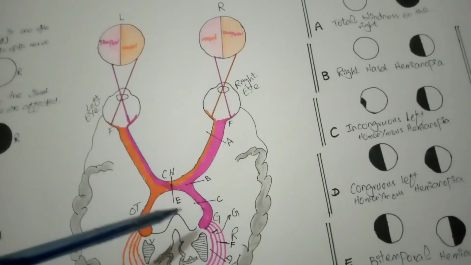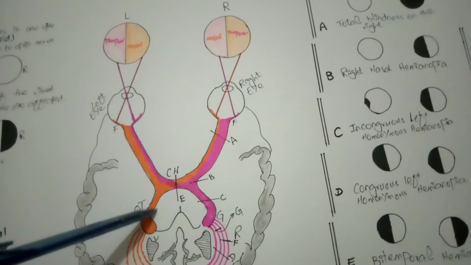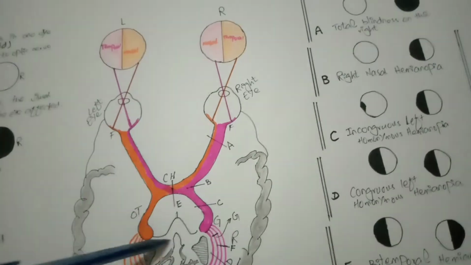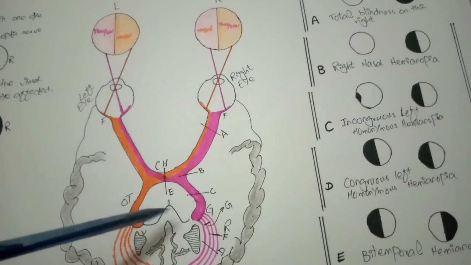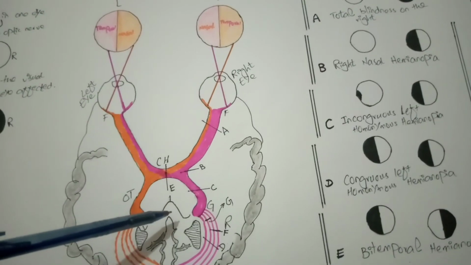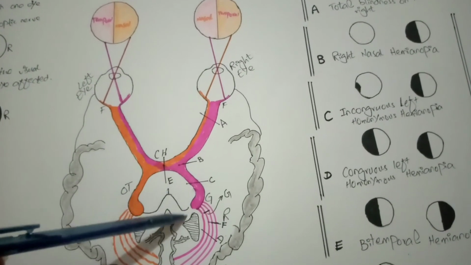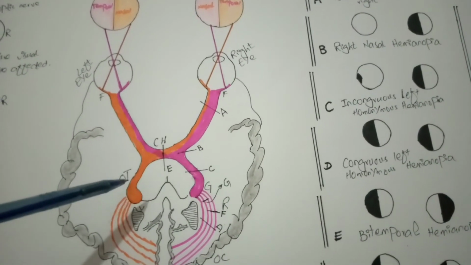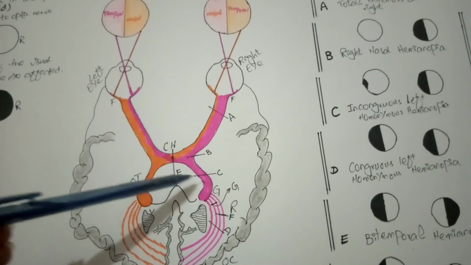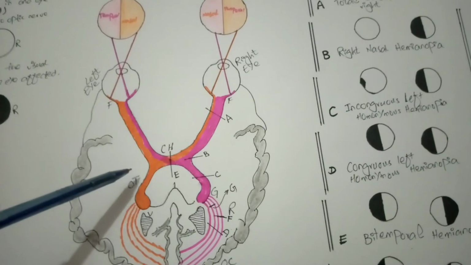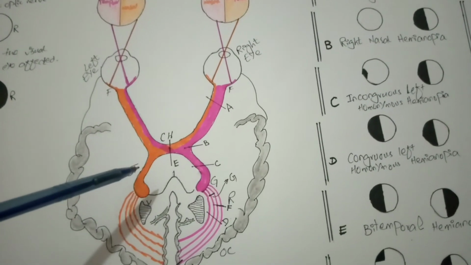In the visual pathway, at this area, the midbrain is present, in which many cranial nerves are present, the cranial nerves responsible for supporting the extraocular muscles, and also the superior colliculus, which is responsible for the reflexes of the eyes.